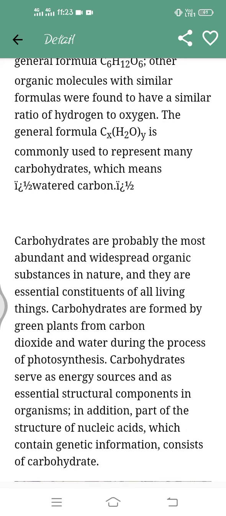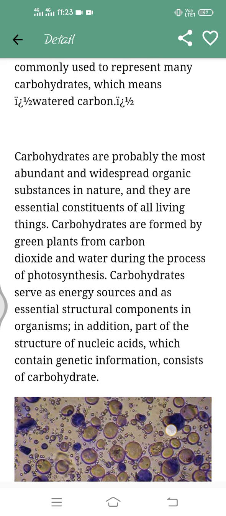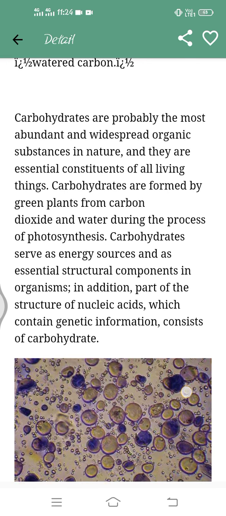Carbohydrates are probably the most abundant and widespread organic substance in nature. They are essential constituents of all living organisms. They are formed by green plants from carbon dioxide and water during the process of photosynthesis. Carbohydrates serve as an energy source and as essential structural components in the organism.